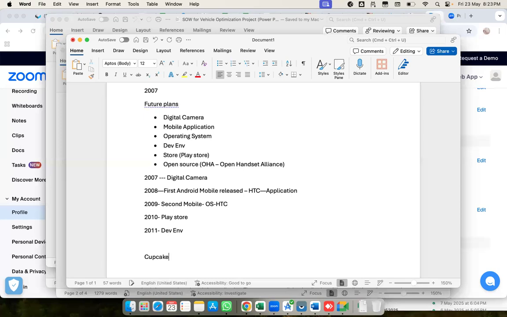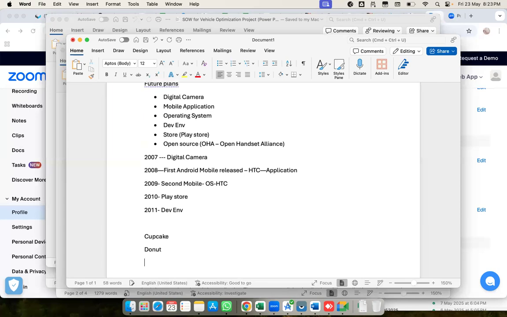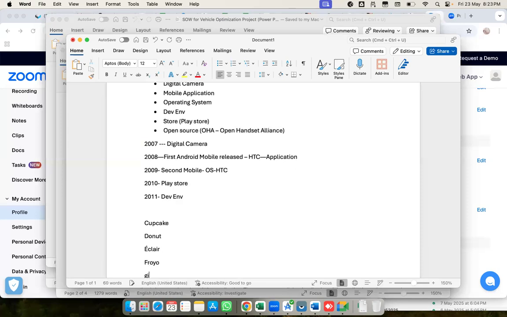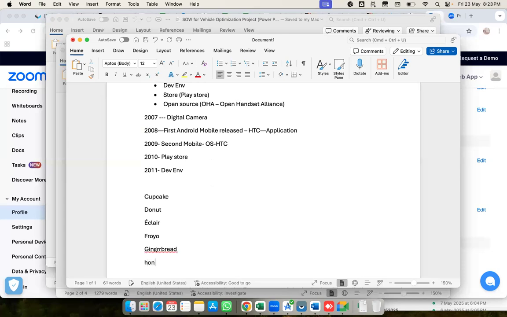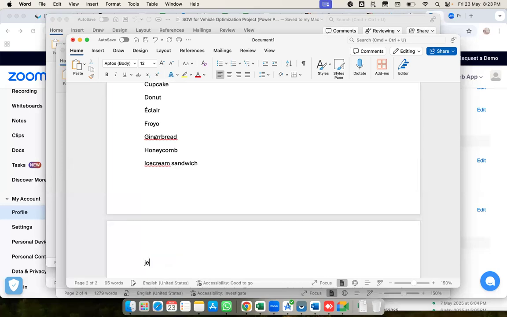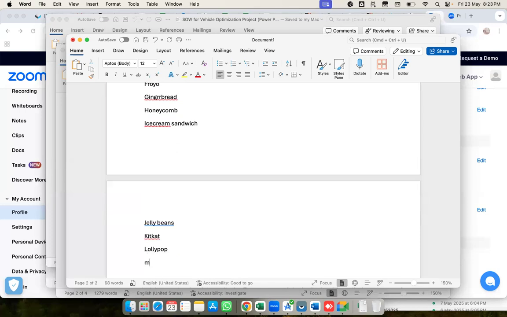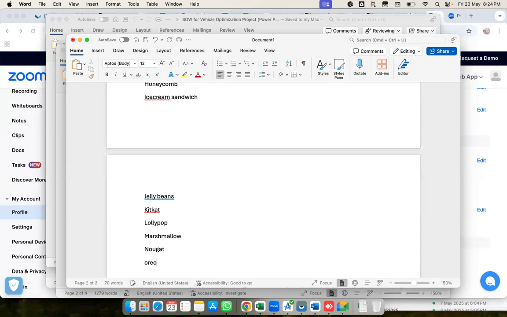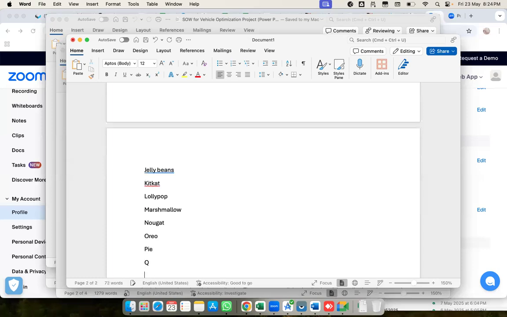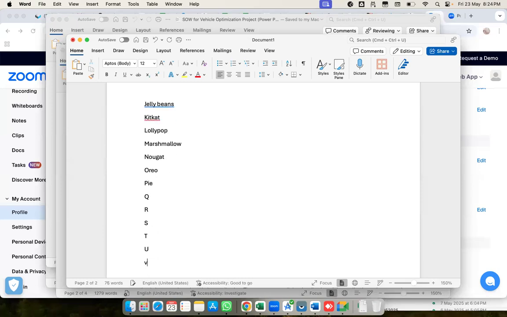The first one is Cupcake, then Donut, Eclair, Froyo, Gingerbread, Honeycomb, Ice Cream Sandwich, Jelly Bean, KitKat, Lollipop, Marshmallow, Nougat, Oreo, Pie, then Q, R, S, T, U, and so on. This is the latest version now.